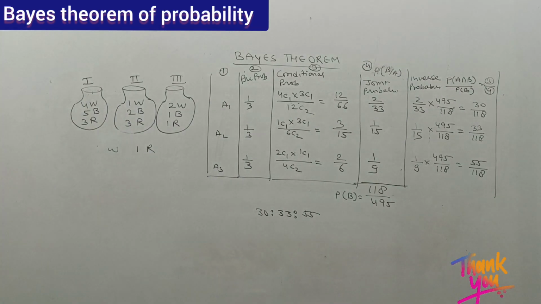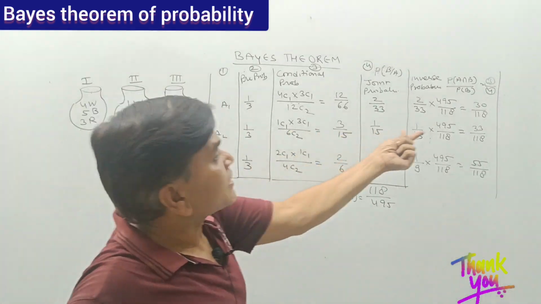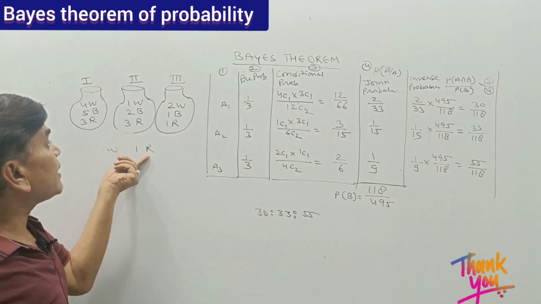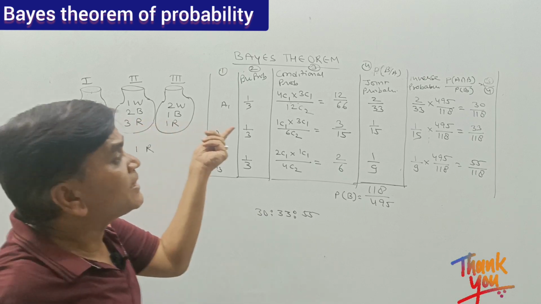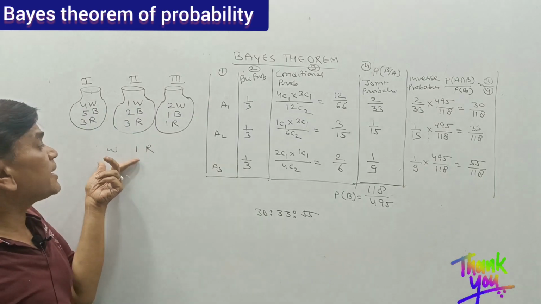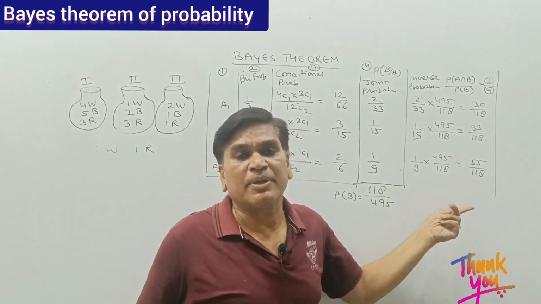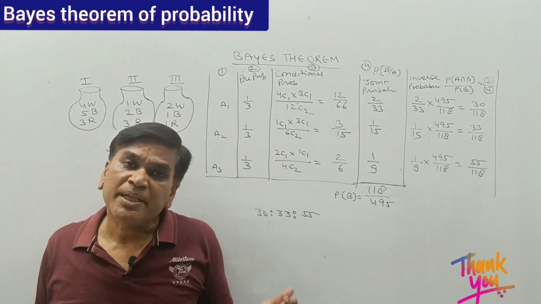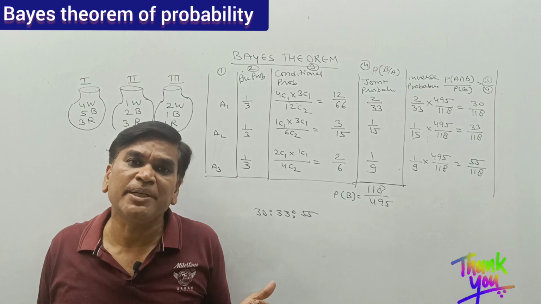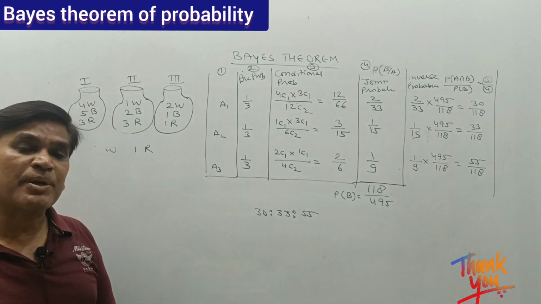So the probability that it will be from the first urn is 30 upon 118. The one white and one red marble may be from the second urn, the probability is 33 upon 118, and the probability that this will be from the third urn is 55 upon 118. In this manner we can use Bayes theorem to calculate probability. This is the method of calculating reverse probability.